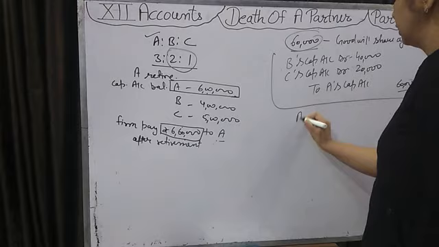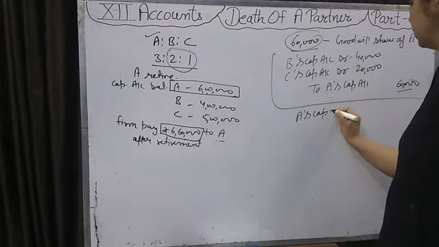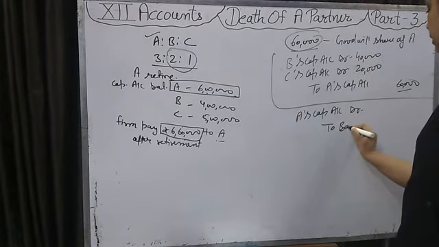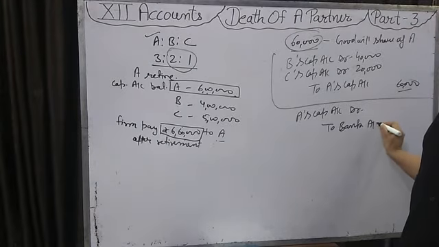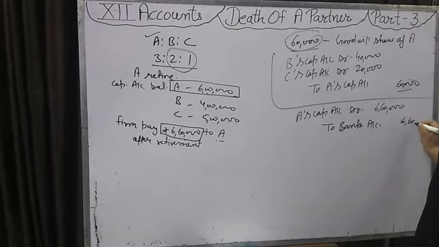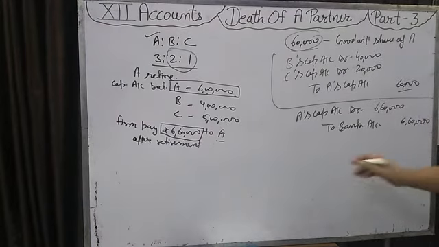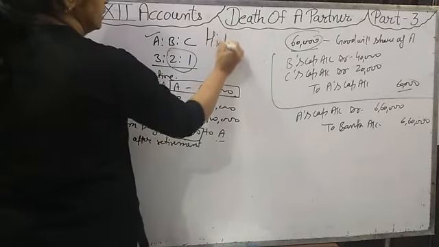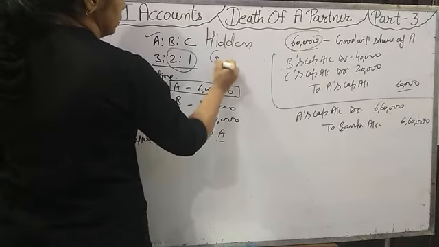After that, if the payment entry is also asked in the question, then A's capital account debit to bank account 6,60,000. Fine. So this is the topic of hidden goodwill.